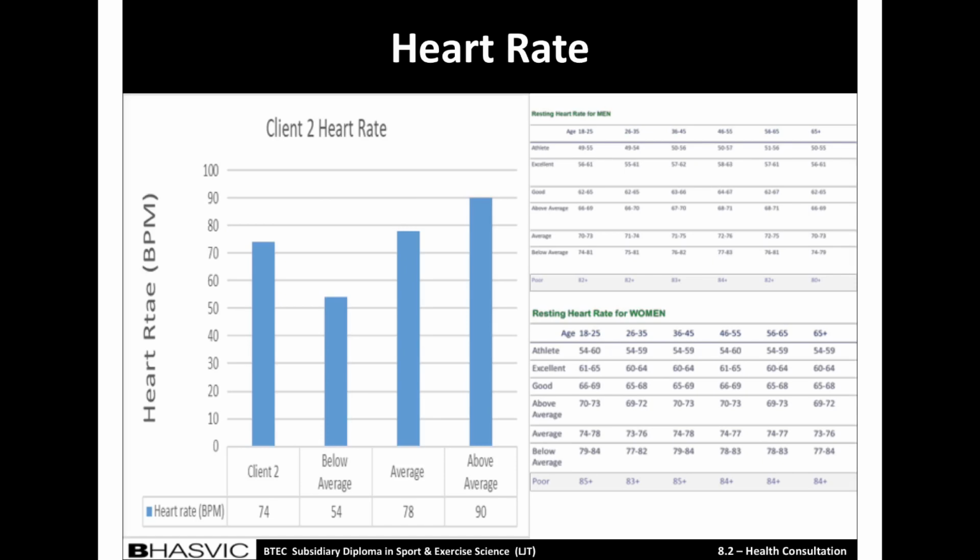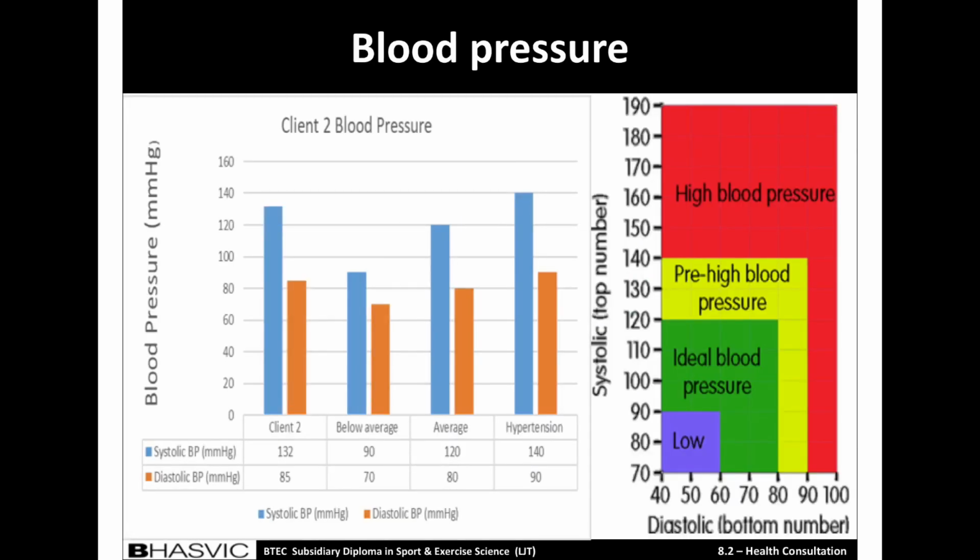Here we have Client 2's heart rate. It is at 74 beats per minute. And as you can see, against the normative data, this is categorised as average or just below average. Next, we have their blood pressure. This is at 132/85. Against the normative data, we can see that this is a pre-high blood pressure.